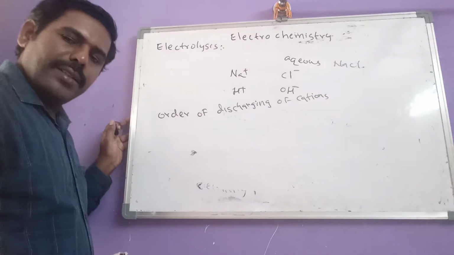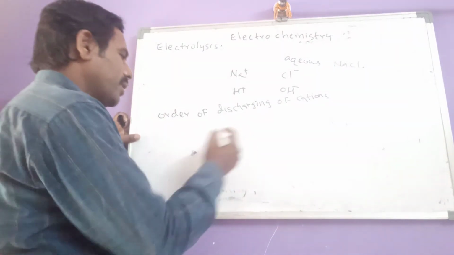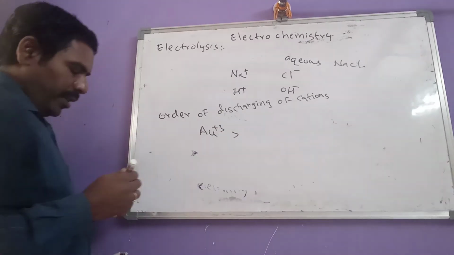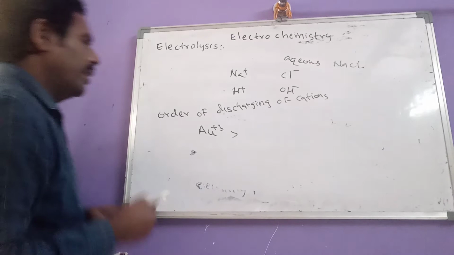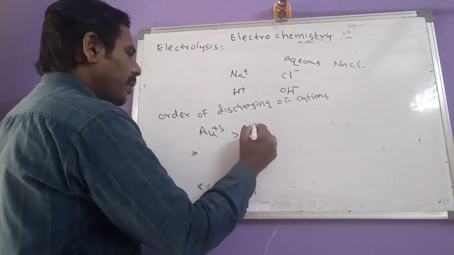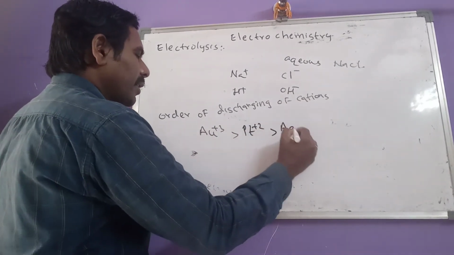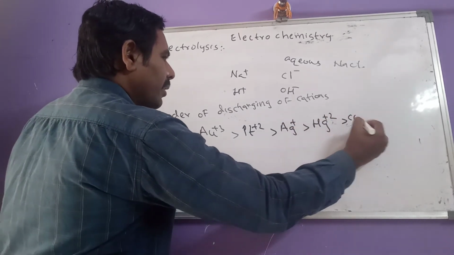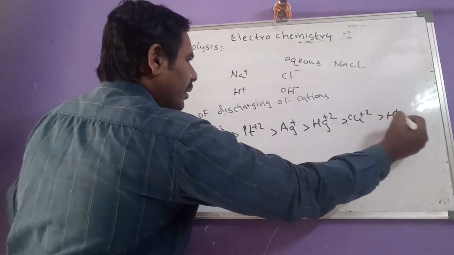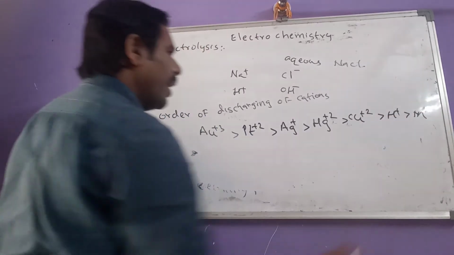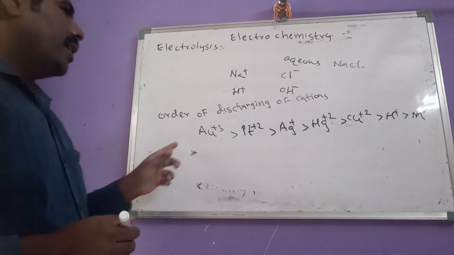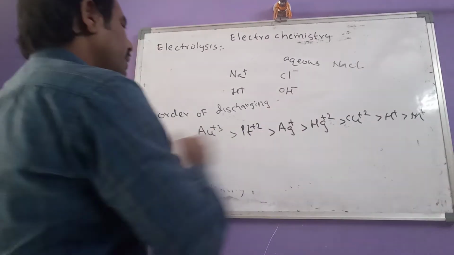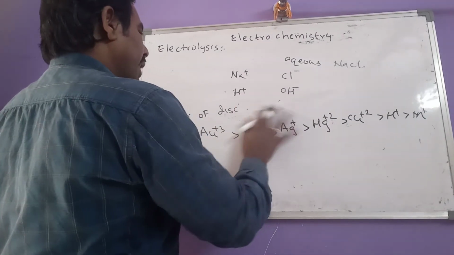Let us see what the order of discharging of cations is. Au+3 > Pt+2 > Ag+ > Hg+2 > Cu+2 > H+ > M+. This is the order of discharging of cations.